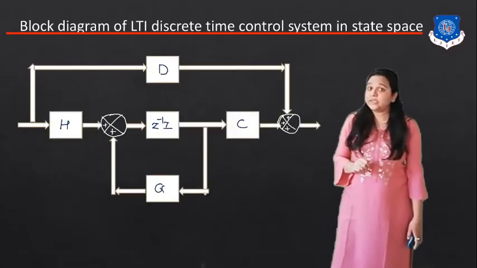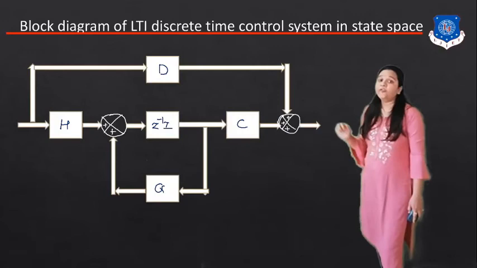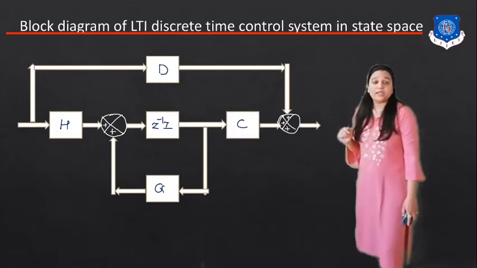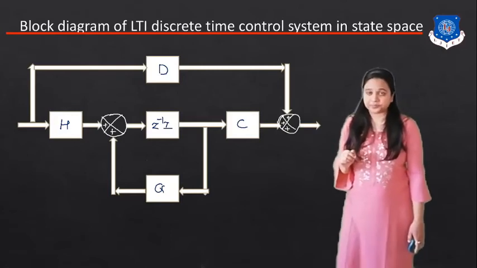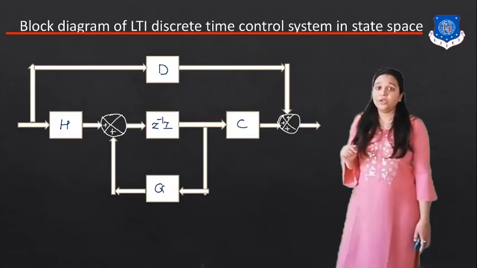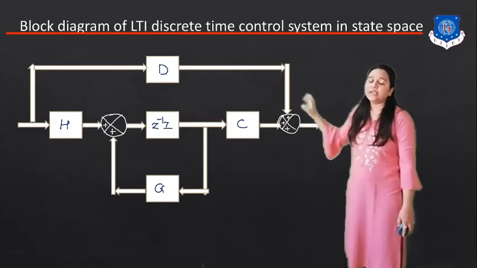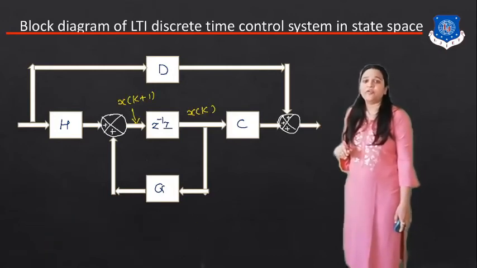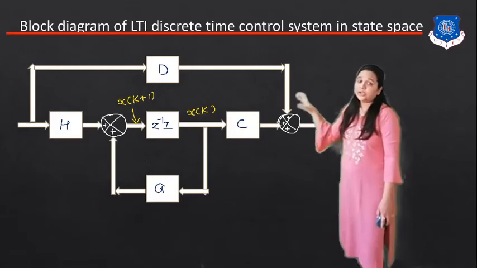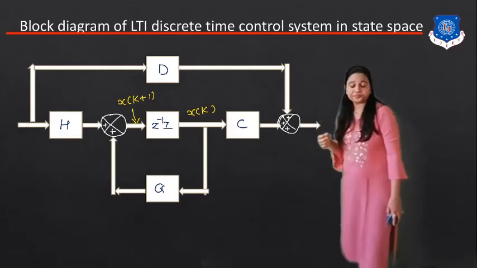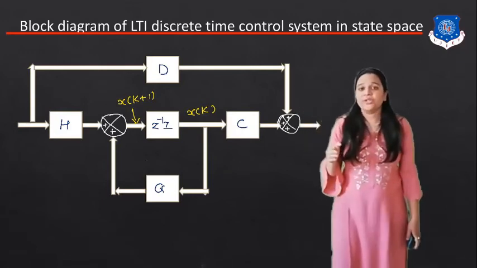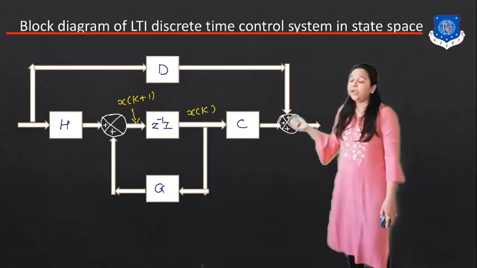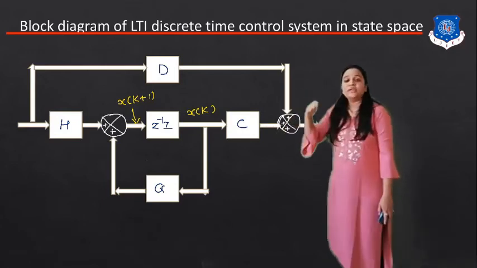Now next is the block diagram of a linear time invariant discrete time control system in the state space analysis. As you know, G, H, C and D are matrices. Whatever input is given to the system, in the middle diagram we can put z inverse I. So x(k) is our sample and x(k+1) is the next sample.